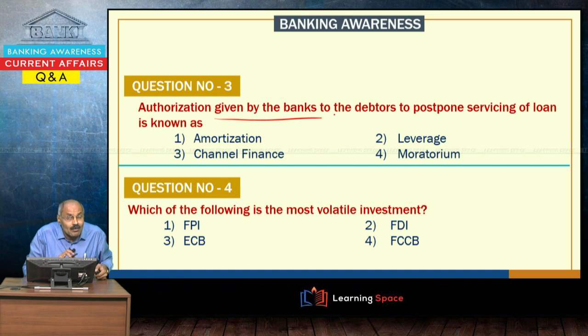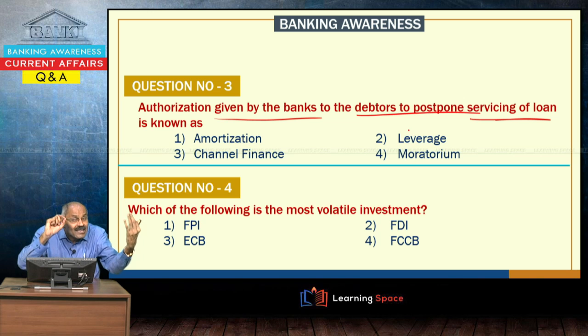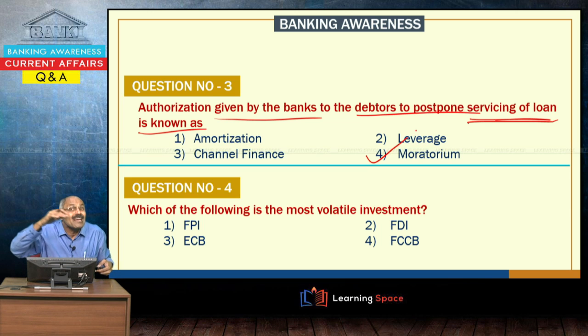Authorization given by the banks to the debtors. Debtor means, when I have taken a loan from the bank, the bank is the creditor and I am the debtor. So, authorization given by State Bank of India to me to postpone servicing of the loan. Servicing of loan means paying back the loan regularly. So, authorization given by the banks to the debtors to postpone servicing of the loan is known as moratorium. Under special circumstances, this moratorium can be given by the banks.